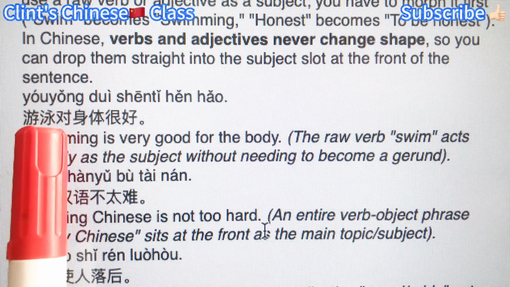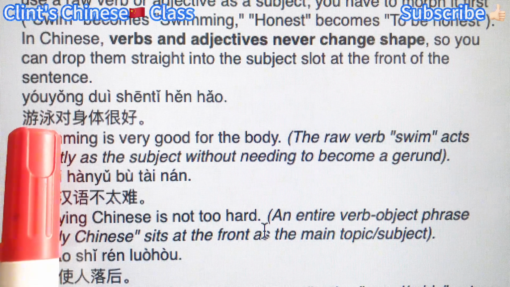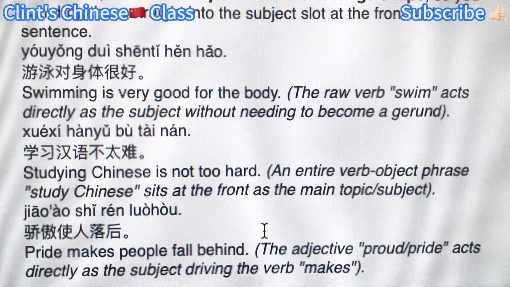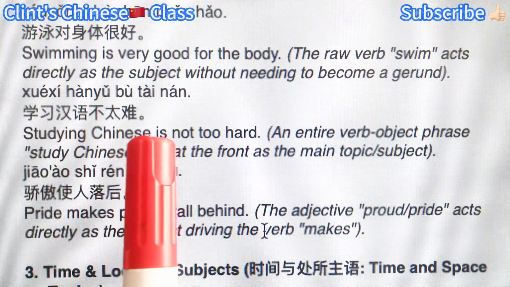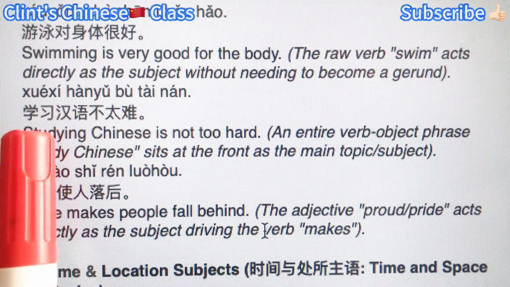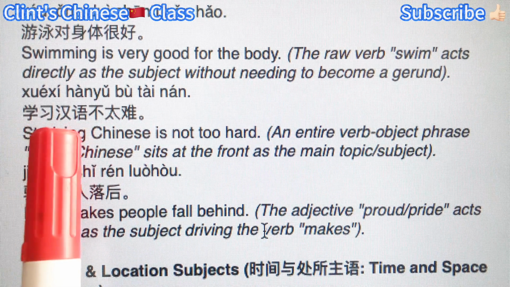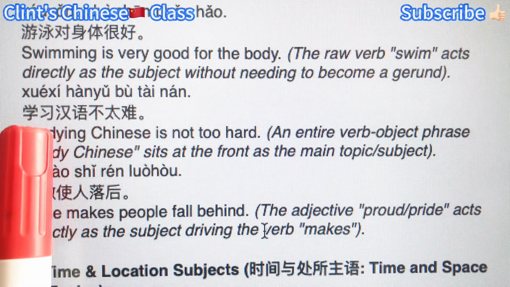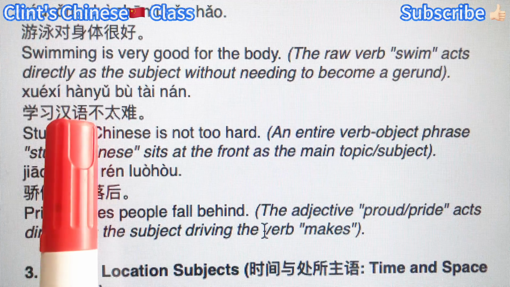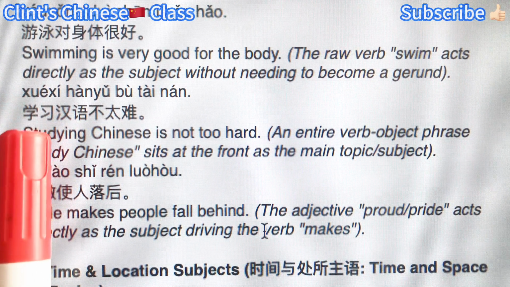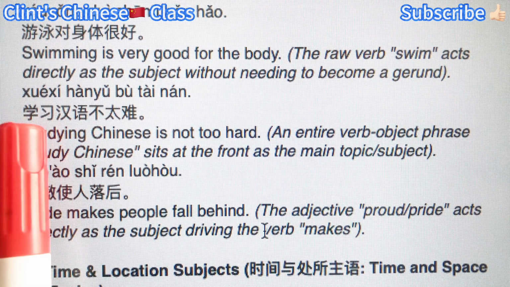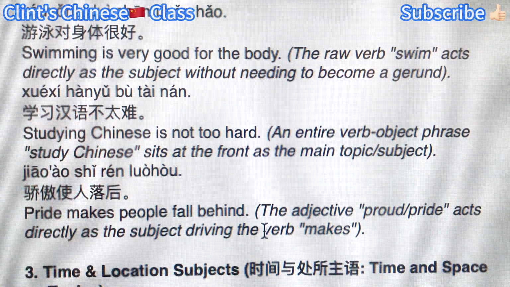So 游泳 is the verb here, swim. Studying Chinese is not too hard. 学习汉语不太难. So here we use a verb phrase. 学习汉语, study Chinese. Right? Again, you don't need to change the form of 学习. Just study Chinese.